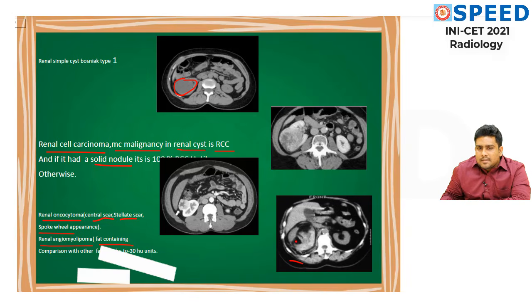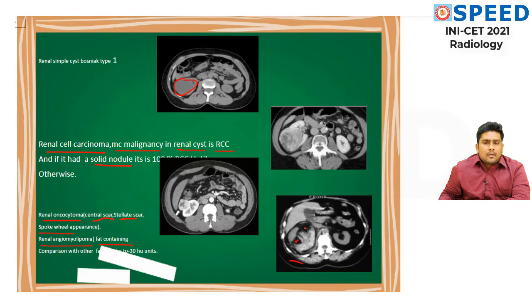Look inside, this is the kidney part and it is black in appearance. Compare it, both are the same, hence it is fat density. Another trick we use is to place the cursor on this area and measure the Hounsfield unit. It is going to be minus 10 HU to minus 30 HU. That is how we will differentiate.